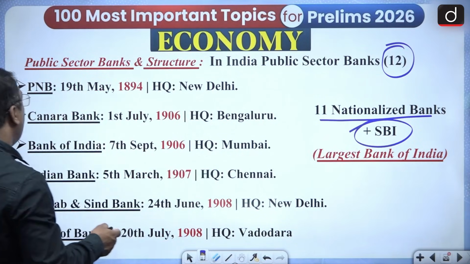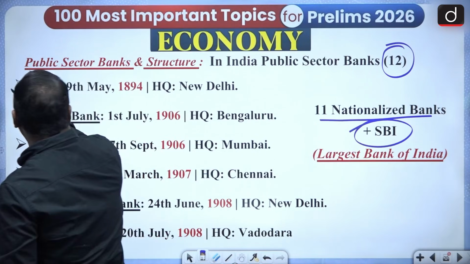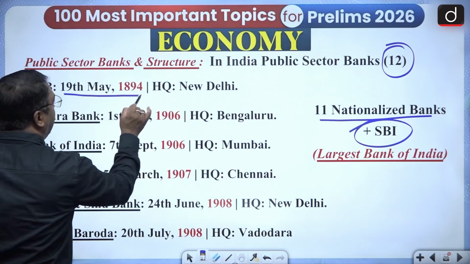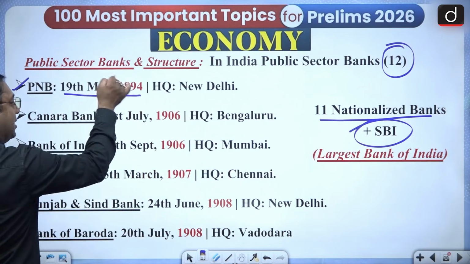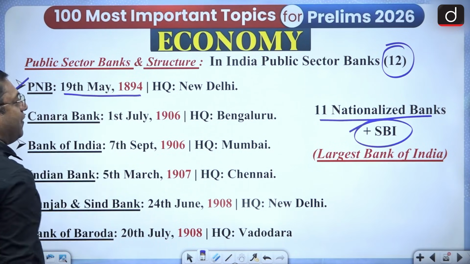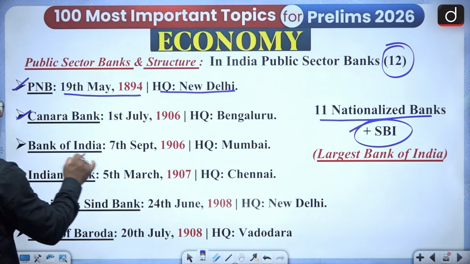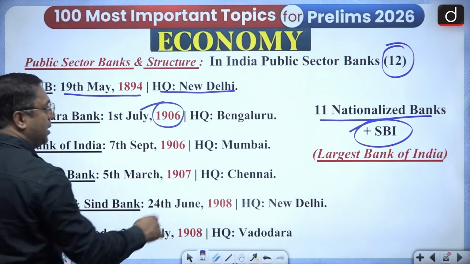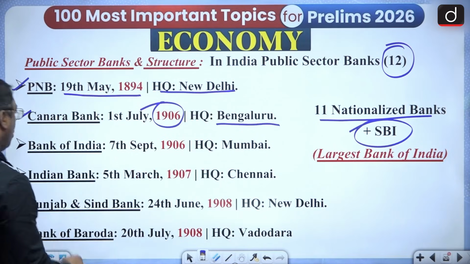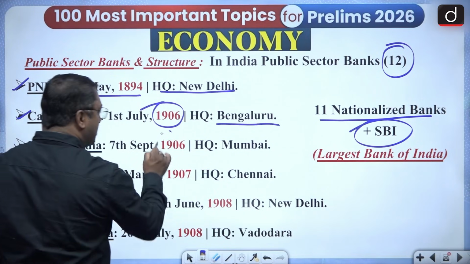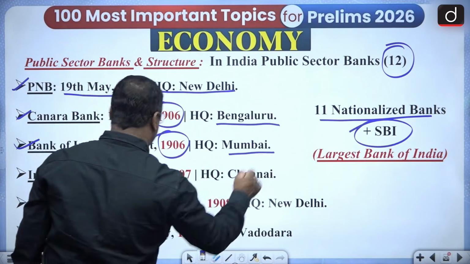So let's see the things. Punjab National Bank, 1894, you have to remember the year. That's why I have made the year in red. Headquarters, you have to remember, it's New Delhi. Canara Bank, it's 1906. The headquarter is in Bengaluru. Bank of India, it's 1906. Headquarter is Mumbai.